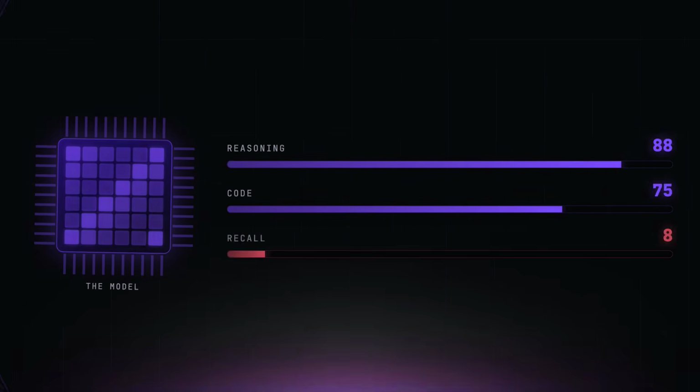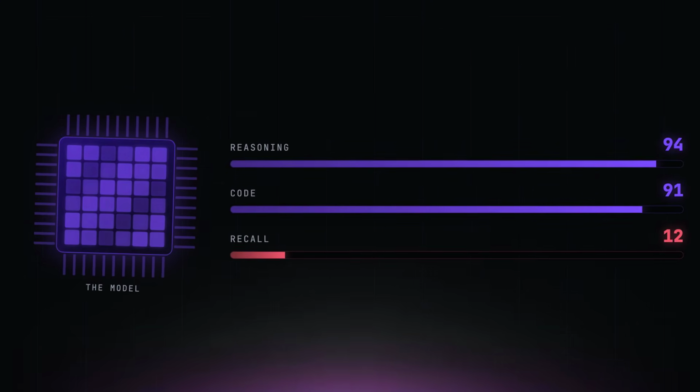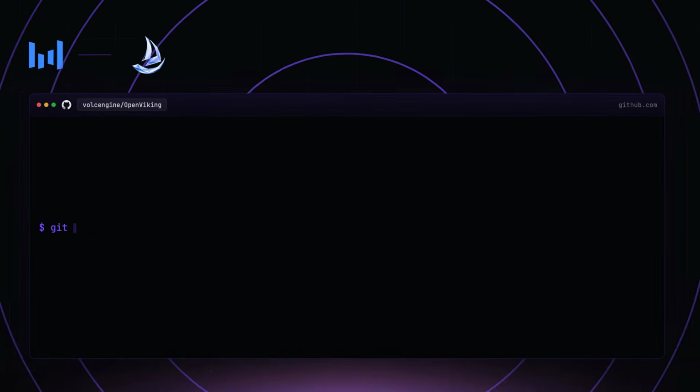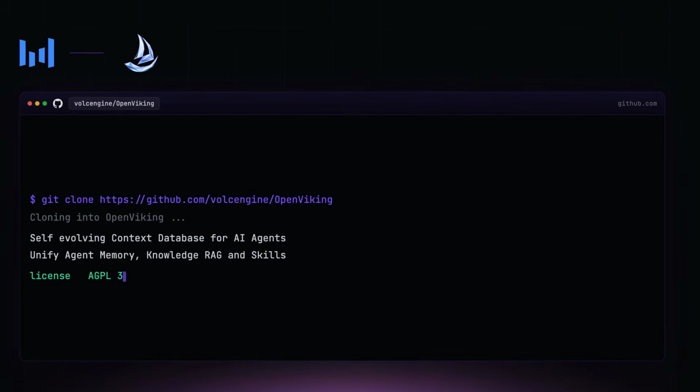Your AI agent is not stupid because the model is weak. It is stupid because it cannot remember where anything is, and ByteDance just open sourced a project that basically says the quiet part out loud.